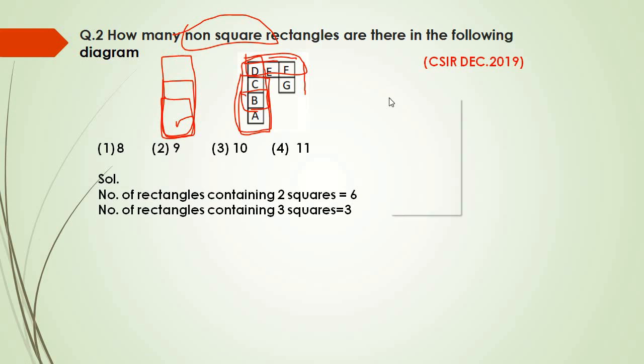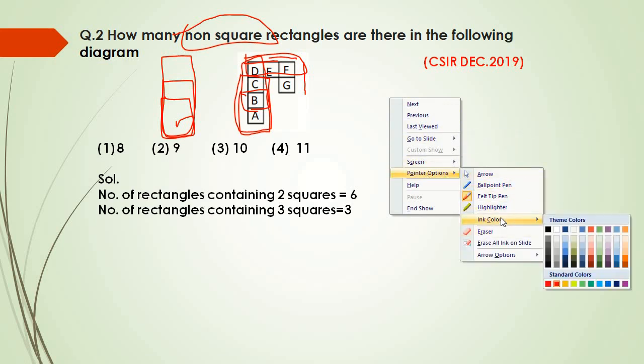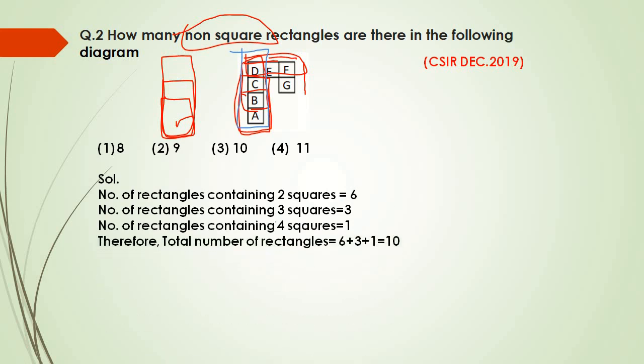Now the last possibility is combining four squares to form one rectangle. There is only one possibility of combining four squares to form a rectangle, that is A, B, C and D. So the number of rectangles containing 4 squares will be 1. If I add these three values, 6 plus 3 plus 1, then I will get the value 10. So the correct option for this question is option number 3, that is 10.